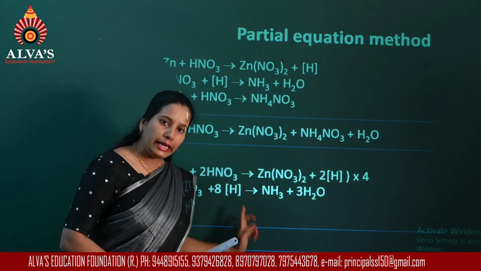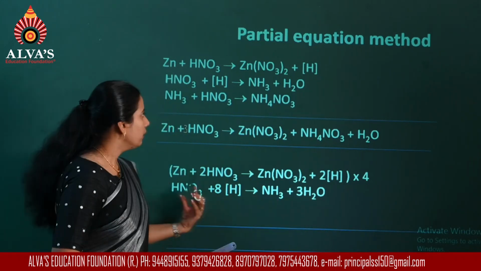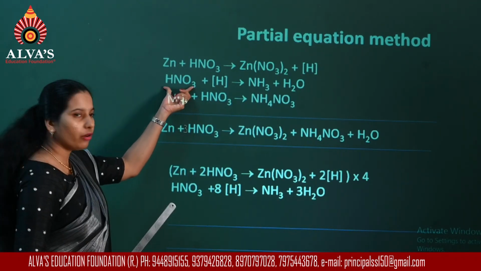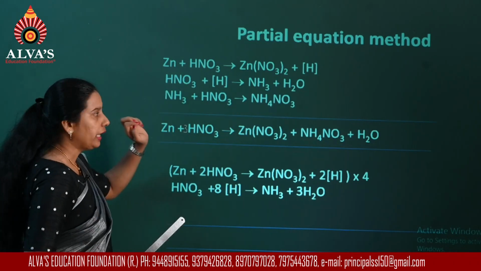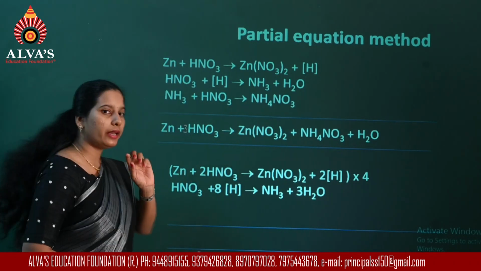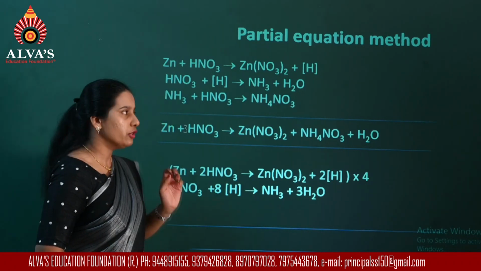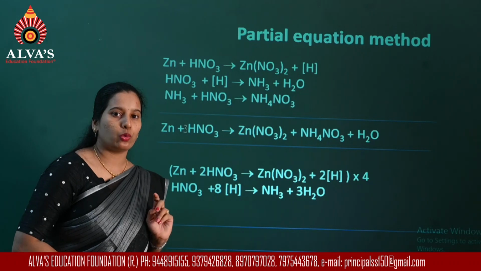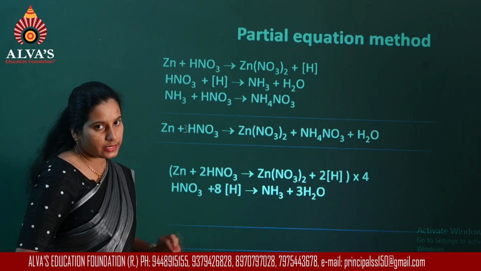Now to make it equal, we have 9 here. So what I can do is, if I change any number for HNO3, then it will disturb the number of nitrogens and oxygens. So it is better to write 8 for the nascent hydrogen, so that it doesn't disturb any other element.